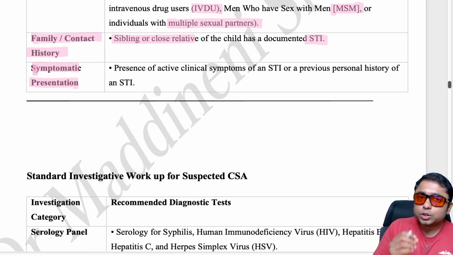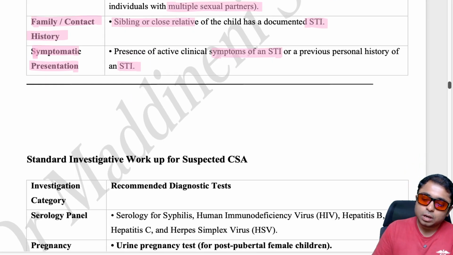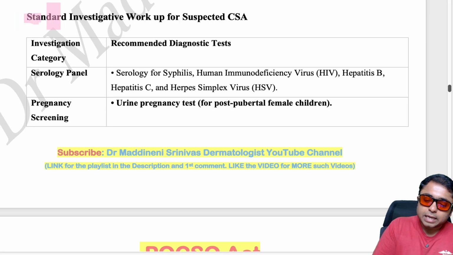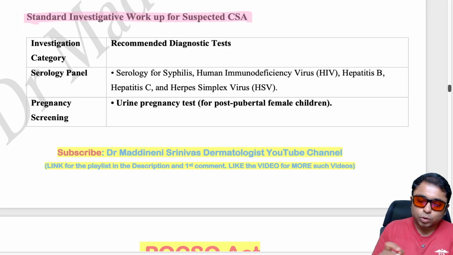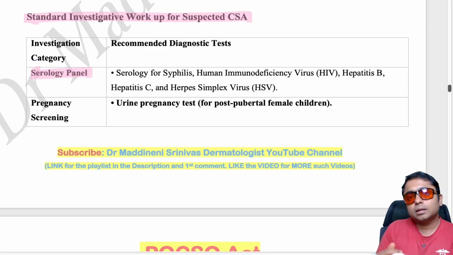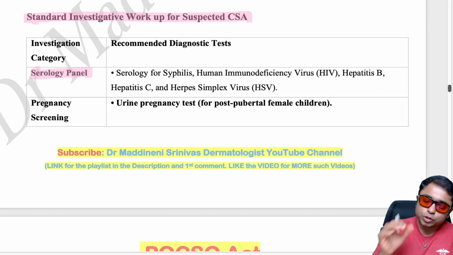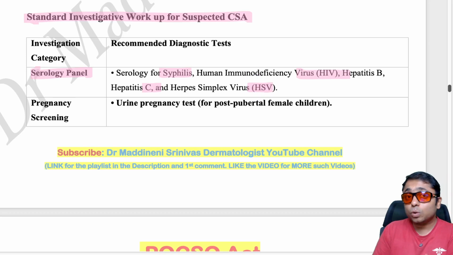Symptomatic presentation, presence of active clinical symptoms of an STI or previous personal history of an STI should also be noted down, right? And the standard investigative workup of a suspected case of abuse: what all should be done? From here on we are going to have very detailed dermatology related points which you should know. So serology panel for syphilis, HIV, and also hepatitis B, herpes simplex virus. All these should be sent.